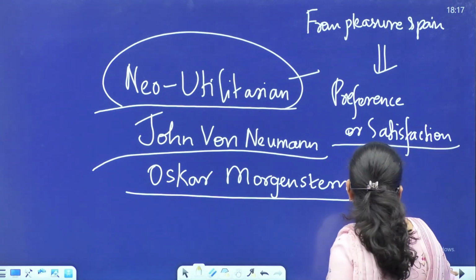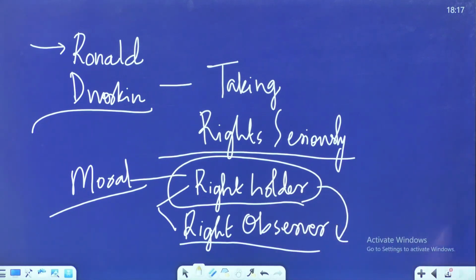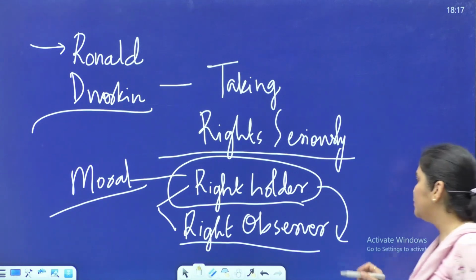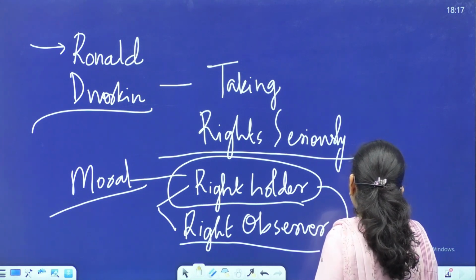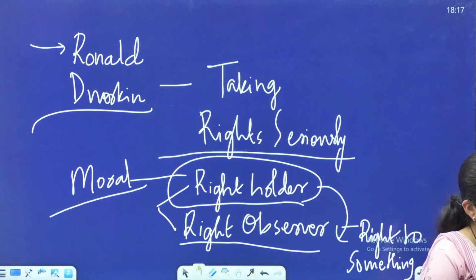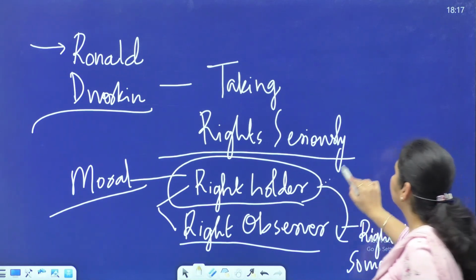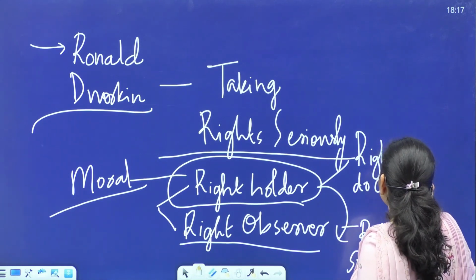Now, so we were here. Fine. So Ronald Dworkin. Also note down two things of Ronald Dworkin, because I don't know how many of you would have even prepared this idea. Okay. Right. He talks about right to something, and right to do certain things.